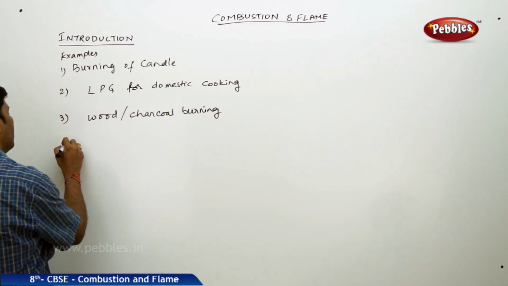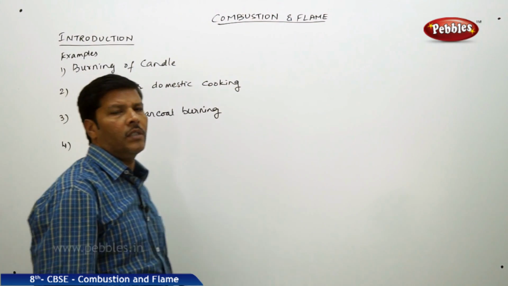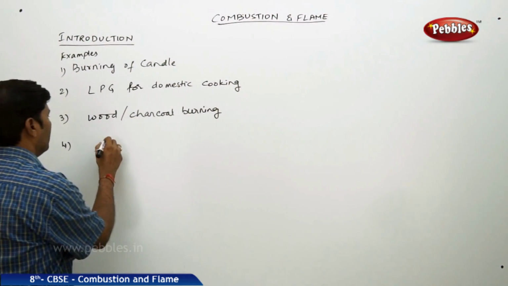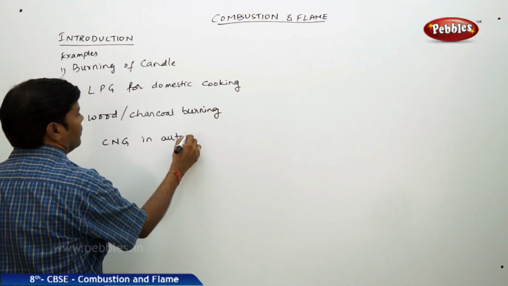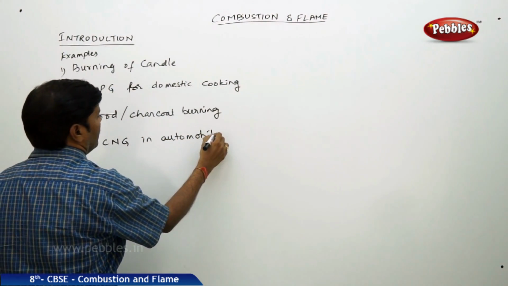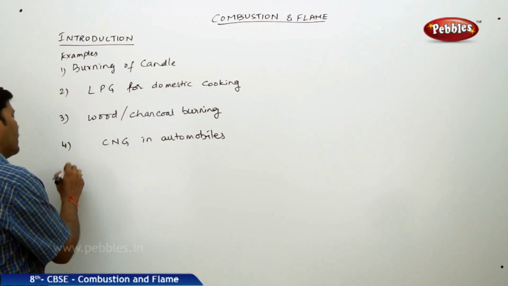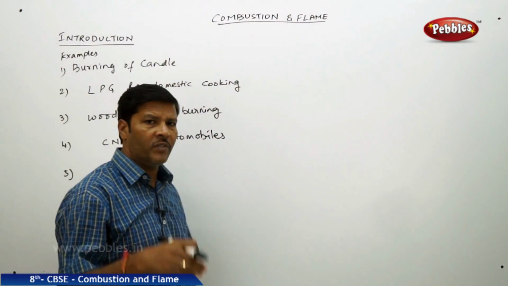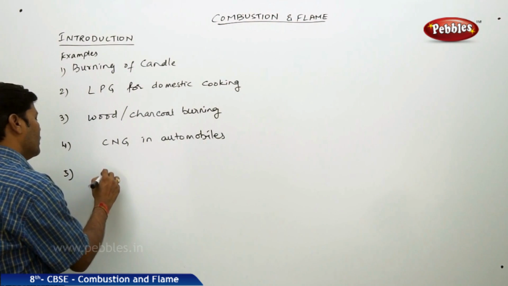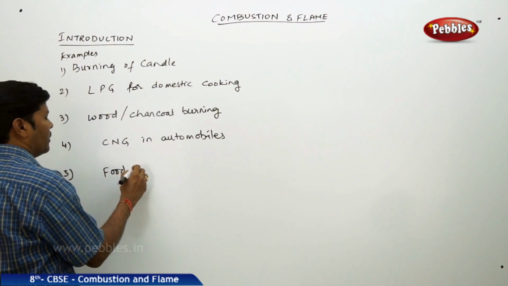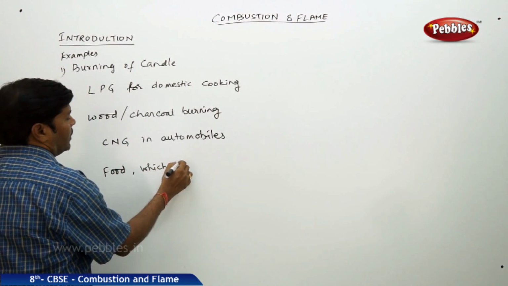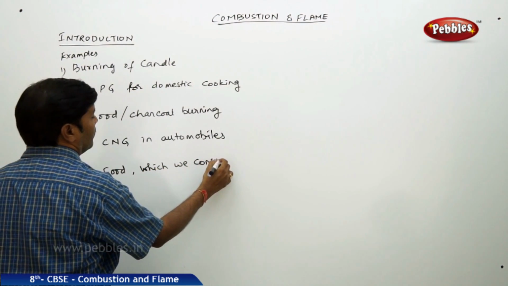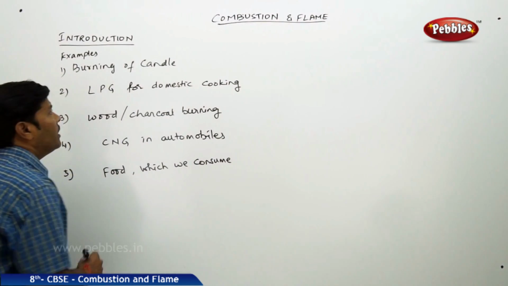You can take then compressed gas, CNG, in automobiles. Sometimes even the food which we consume. So all these are different types of fuels.